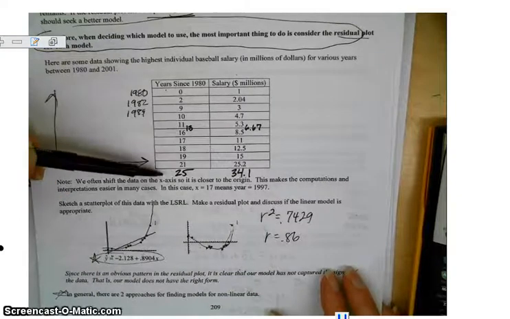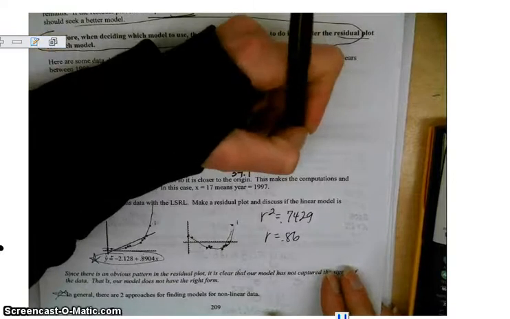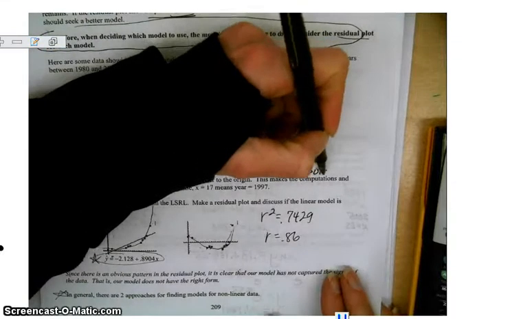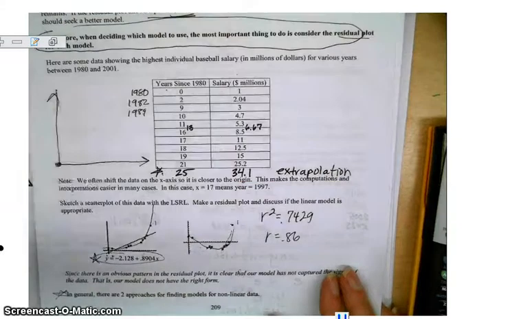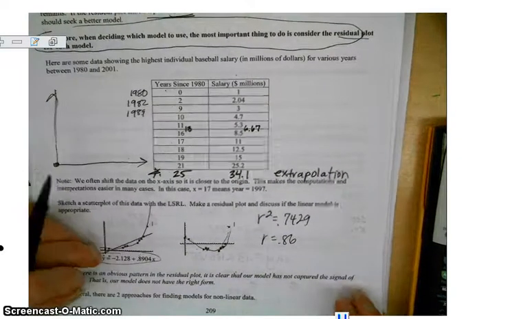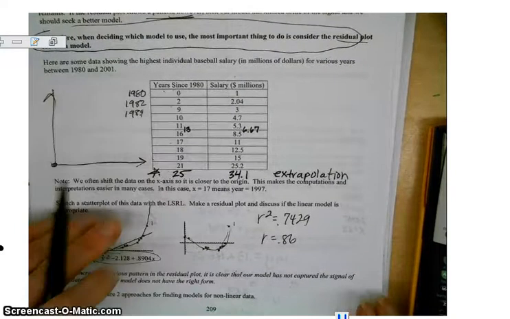The bad thing is what this is doing. Remember, this is called extrapolation. Extrapolation means going beyond what we have, beyond the data that we have. This might be okay. We're not too far beyond.